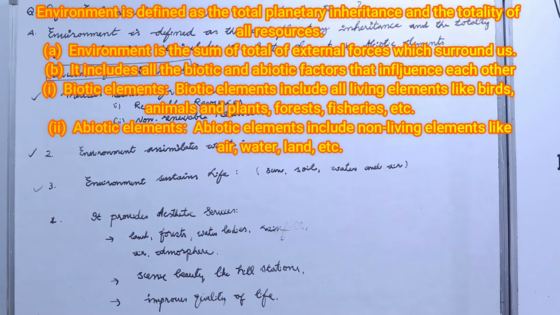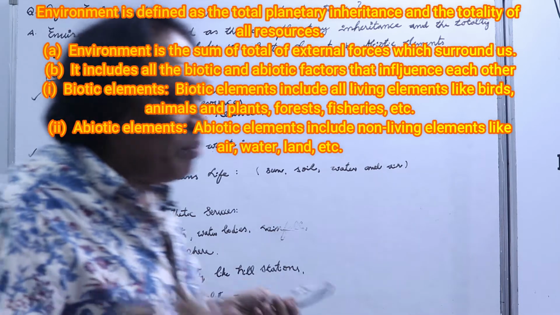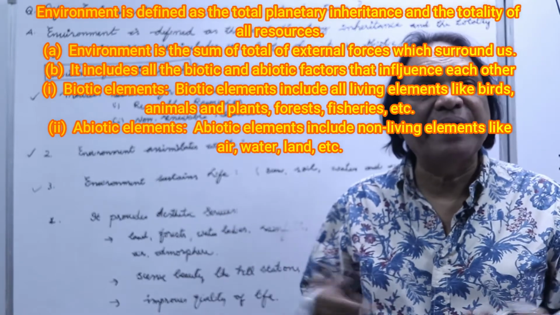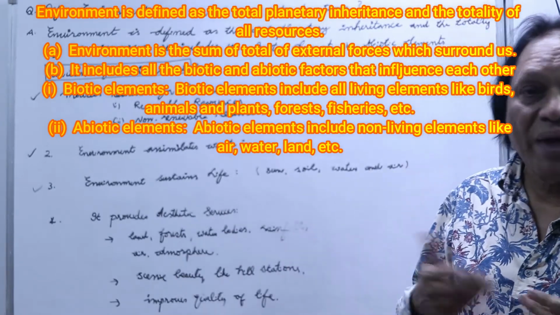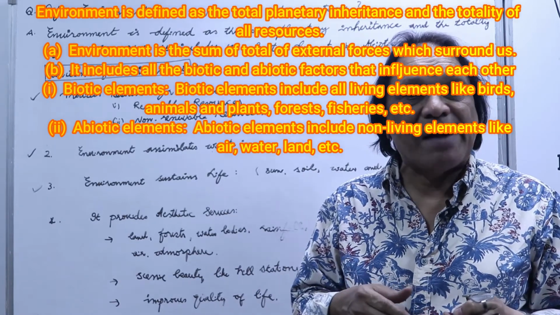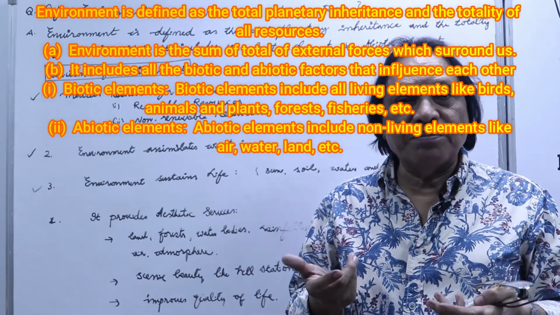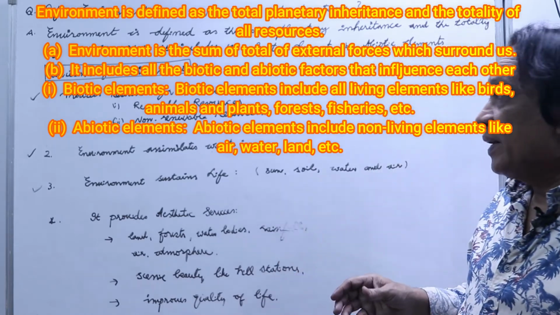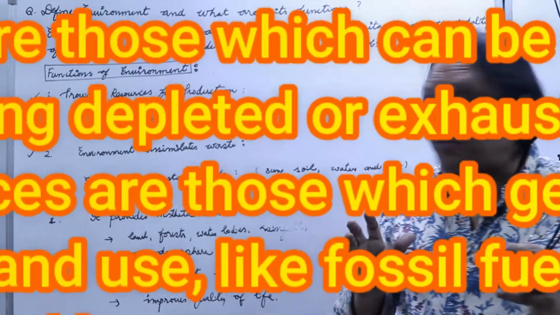I hope you got it. Environment is a very broad term in economics. It includes both biotic and abiotic elements. Biotic have life: birds, animals and fisheries. Abiotic have no life: these can be mountains, soil, air. Okay, this is the first part. And now let's see the functions of environment.